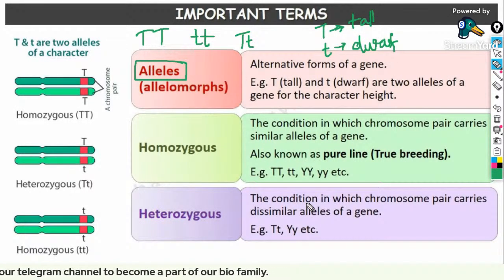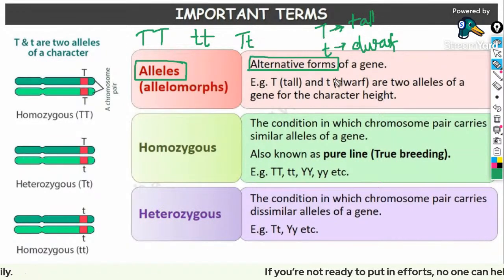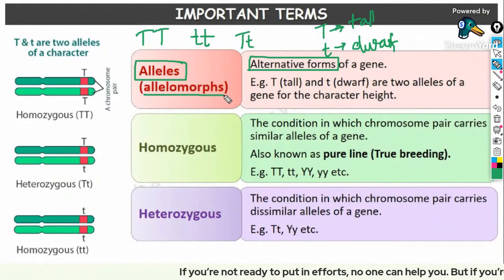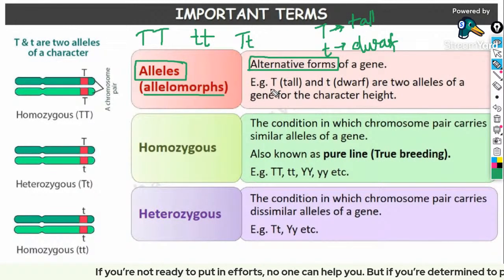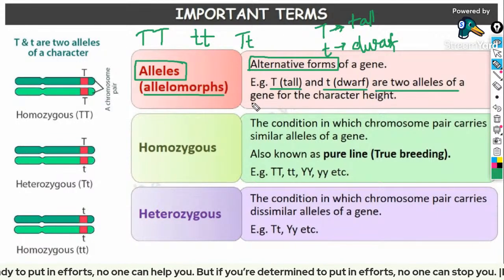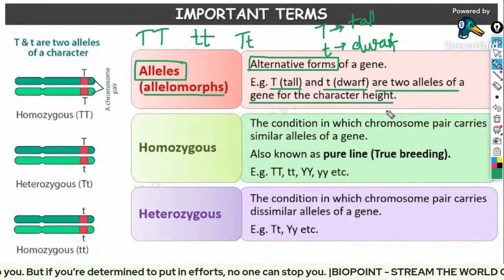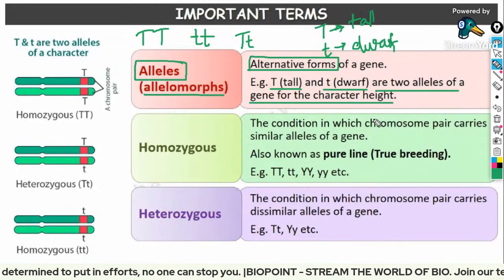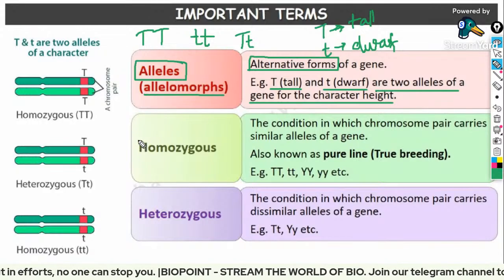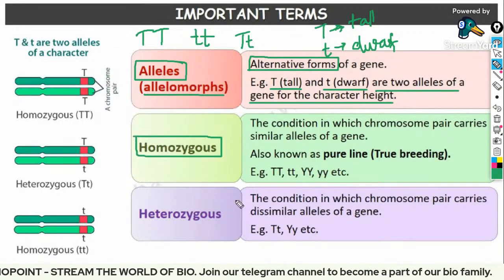Is that clear? So the alternate form of a gene is referred to as allele or allelomorph. All these are similar terms. For example, the capital T for tall and small t for dwarf are the two alleles of a gene for the character of height. I'm talking a bit fast because these are very basic terminology. From this area you won't get a question; questions will come from Mendel's experiment onwards.